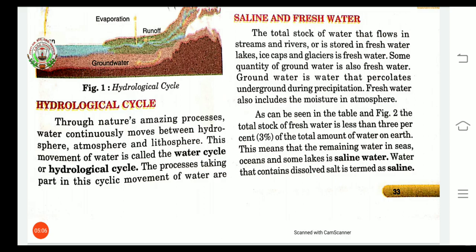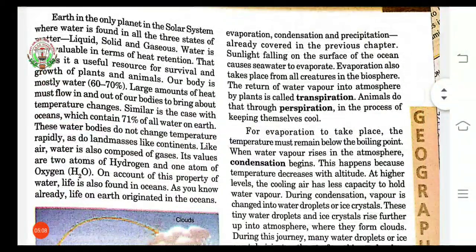Now you all have studied all these terms in the previous class, but I am going to remind and repeat them again. Evaporation is the process of transformation of liquid into gaseous form. Condensation is the process of conversion of a gaseous substance to liquid or solid form.